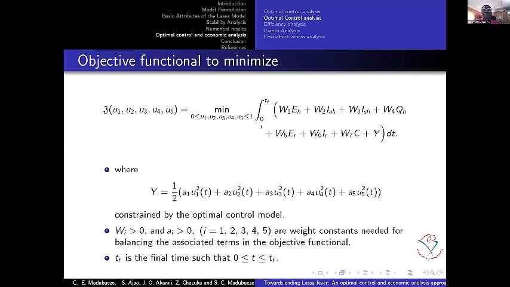Of course, we are doing this within a certain period of time, from 0 to the final time. The time we can also determine in our simulations. We also prove the existence of the optimal control, which is not in this slide, in order to show that the optimal control exists. With that, we now carry out the analysis and the simulations.